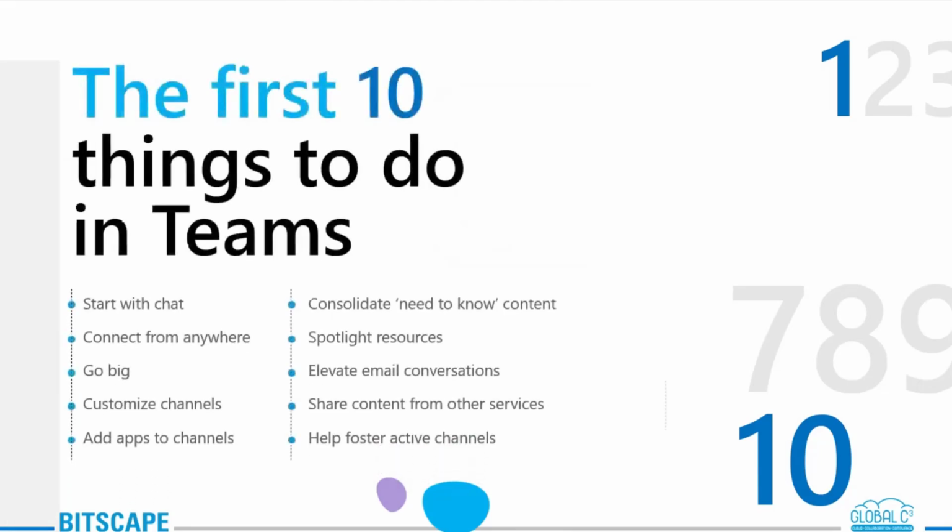So I would like to mention here the first 10 things that you can do when you just enter Microsoft Teams. First is that you can start with a chat. It can be a small group of people as well as an individual basis. We can just start how we start on WhatsApp. It's just similar to that. You can start a chat.